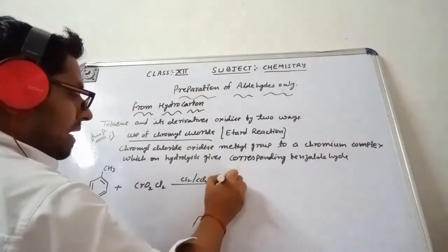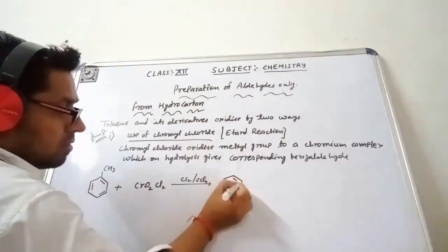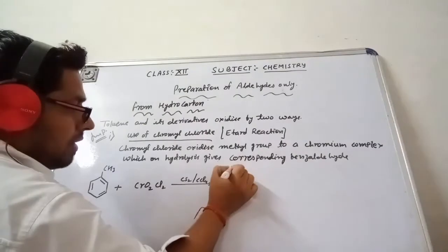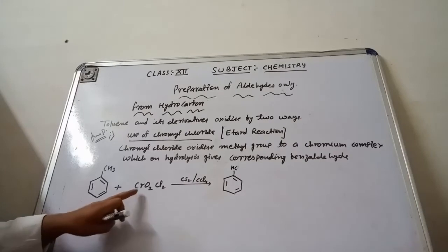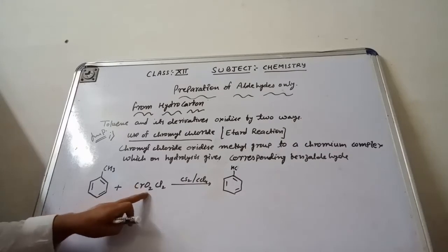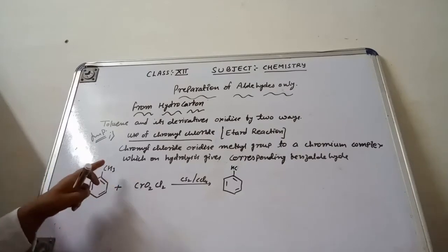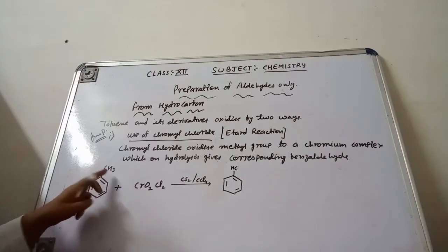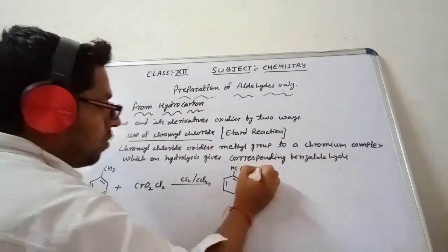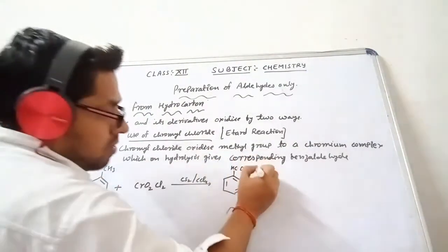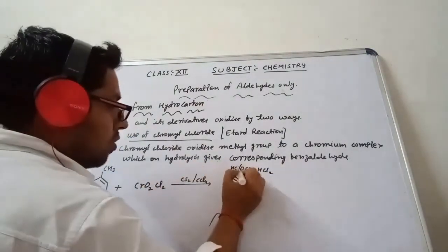What is the chromium complex? You can check it here. This is the benzene ring, this is CH. Now this part I am taking here: O, Cr, O and 1 H from here. Again I am taking O, Cr, O and 1 H from here, and Cl2. That means O, Cr, O, H, Cl, and that is 2 because it is taken twice.